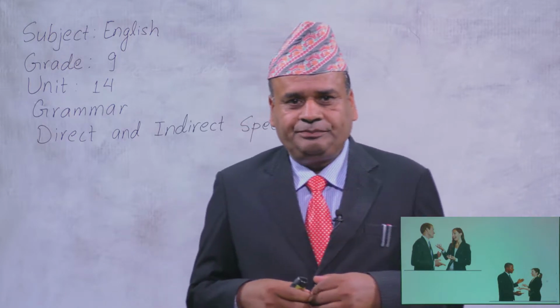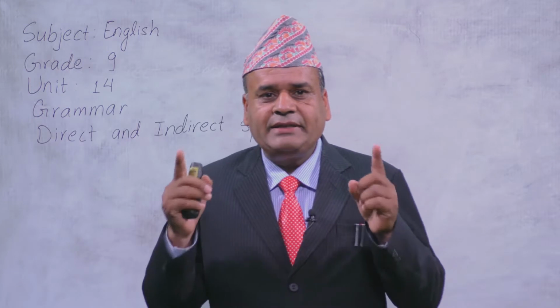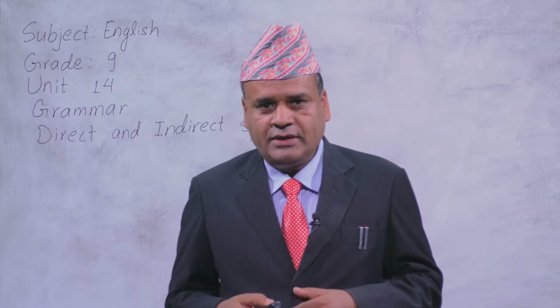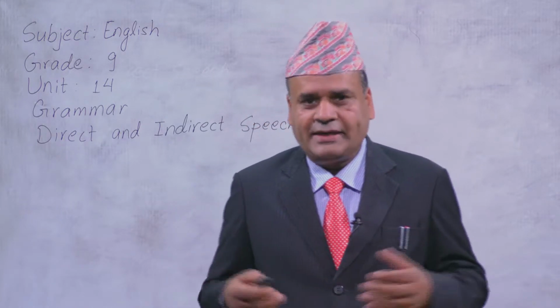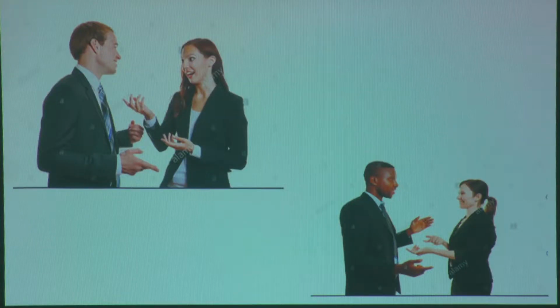When a person speaks something, the exact words or sentences spoken by the person are the speaker's direct words and sentences. For example, in the first picture, the question may be asked, where do you live? What is your name?